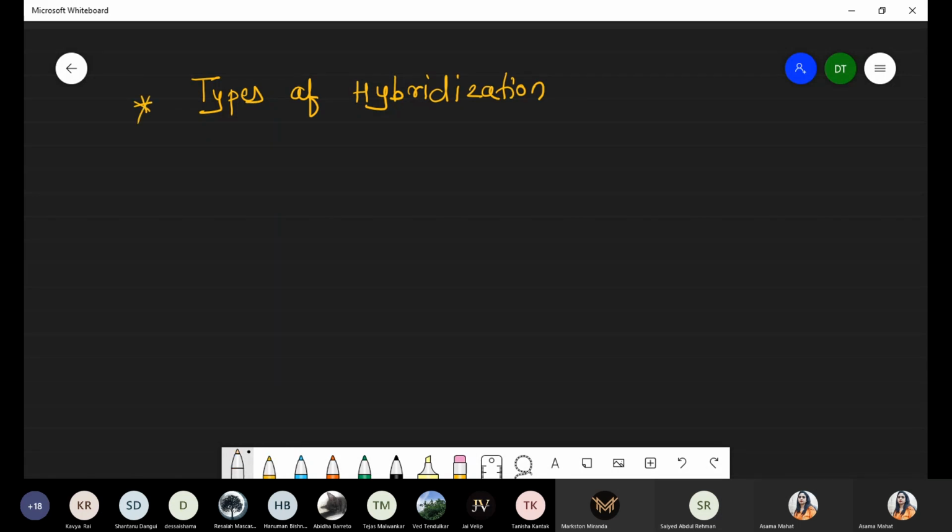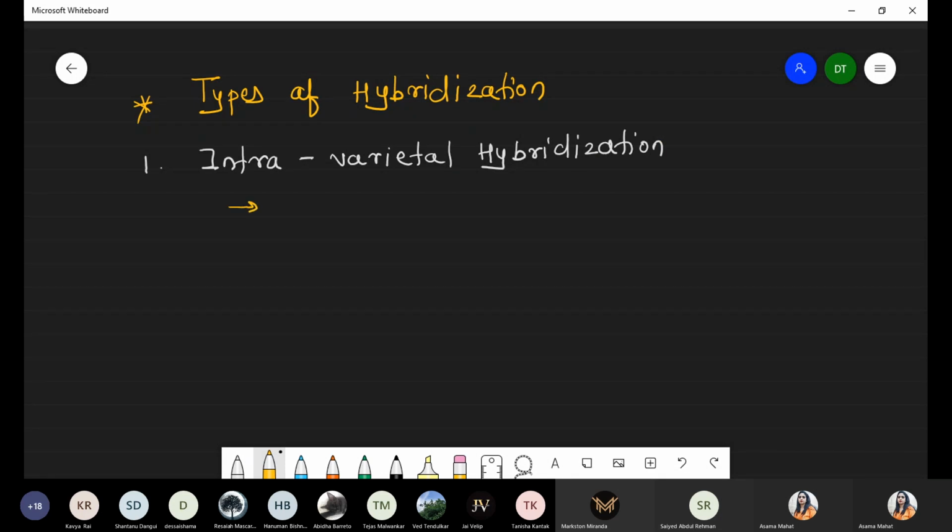That's it. First we are talking about the first type of hybridization, that is intra. Intra means what? Within, right? Same. So we are talking about intravarietal hybridization. First type, intravarietal hybridization. What is the meaning of this word intra? Simply you can write that it is hybridization between the same variety, because we are talking about intra.